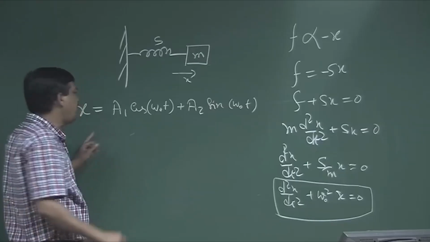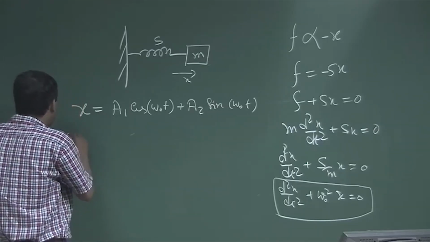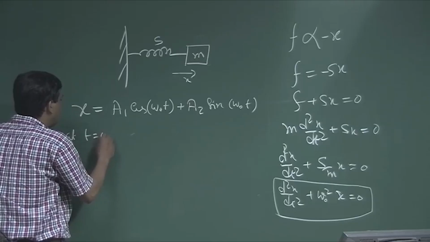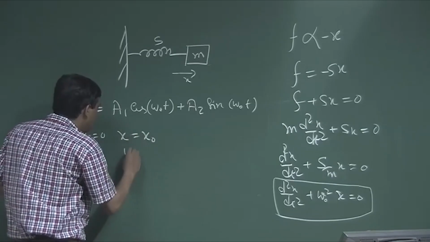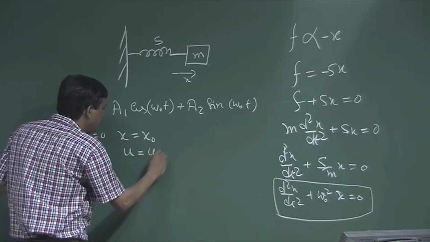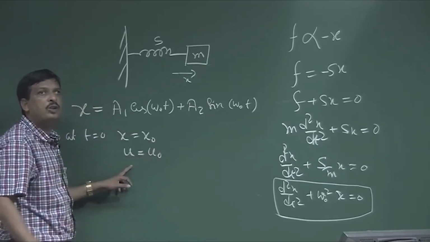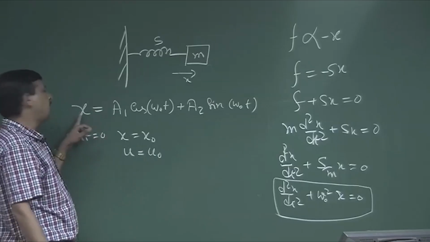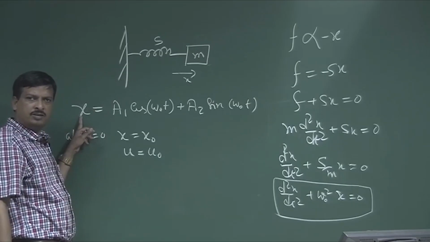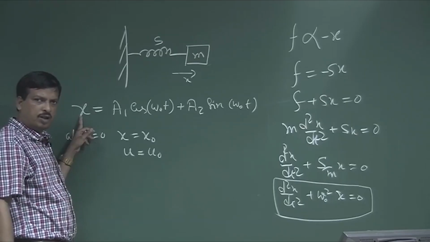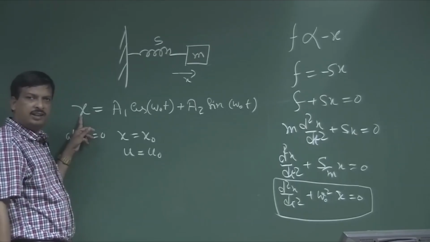What is the initial condition? I say at t equal to 0, x is x0 and u is u0. What is u? u0 is the particle velocity. If displacement is x, dx by dt is the particle velocity. So, velocity is nothing but dx by dt.